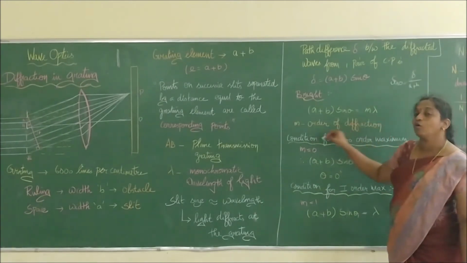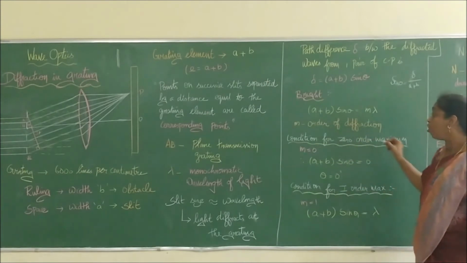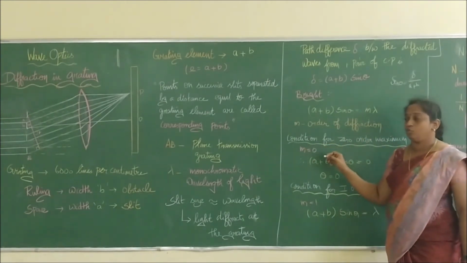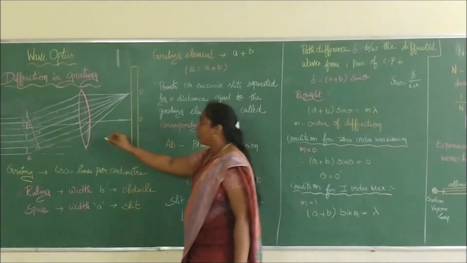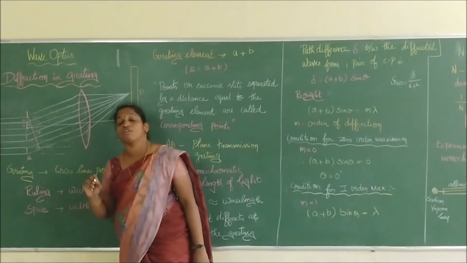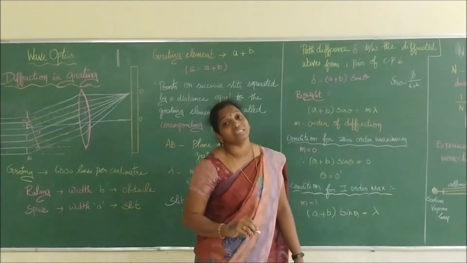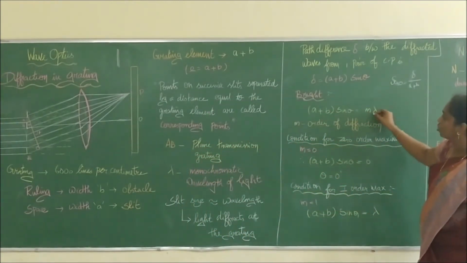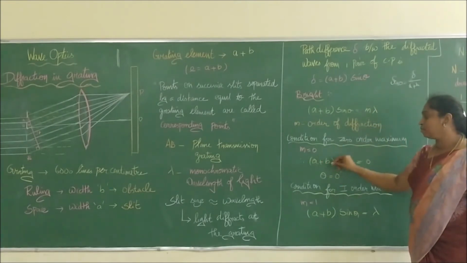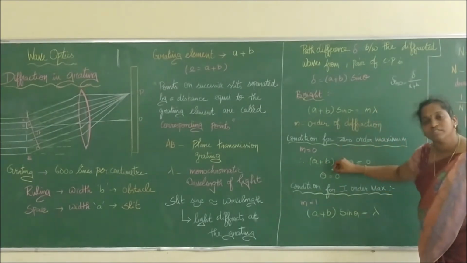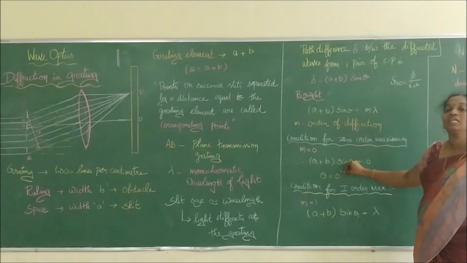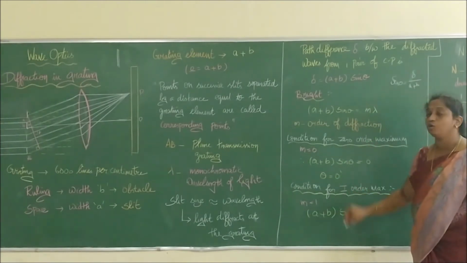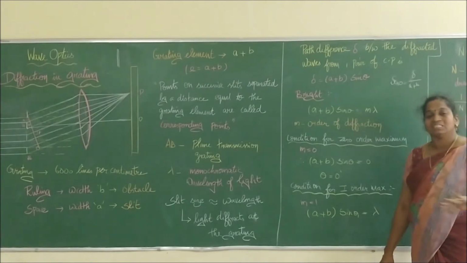Next, we are going to consider the condition for the zero order maximum. Zero order maximum means M will be 0. That is the central maximum. The straight line at which the light falls on the screen at the central point, we call the central maximum. If I substitute M equal to 0 in this equation, what we get? A plus B sin theta equals 0. When will this equation become 0? When sin theta is 0. So sin theta equal to 0 means theta equals 0 degrees. So that is a straight one.